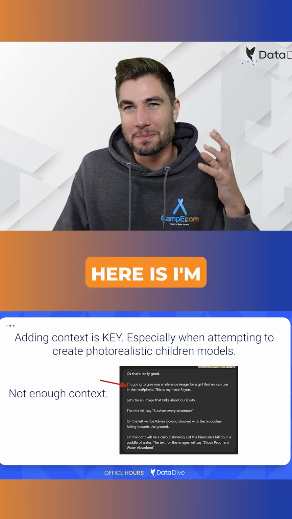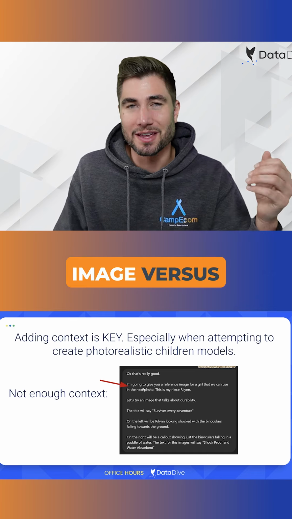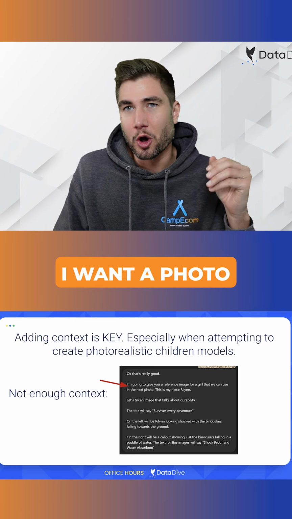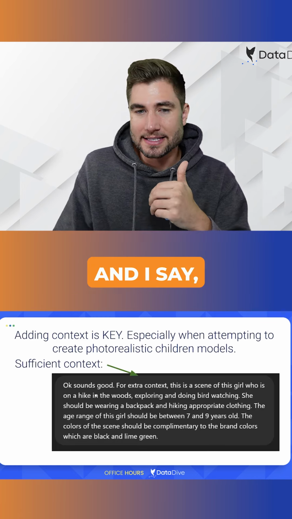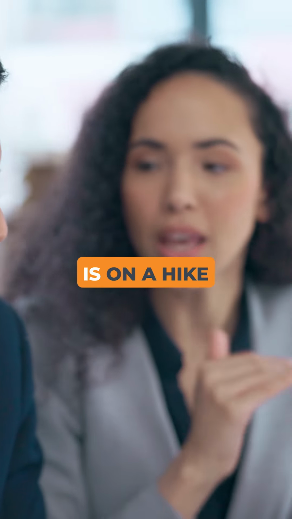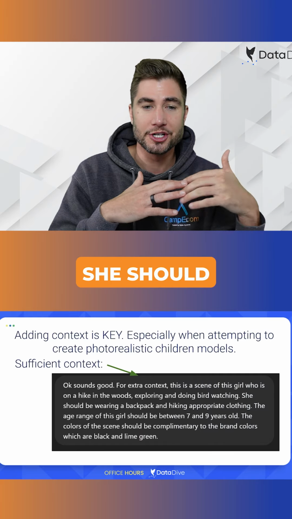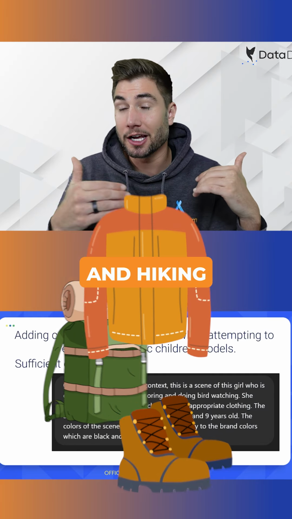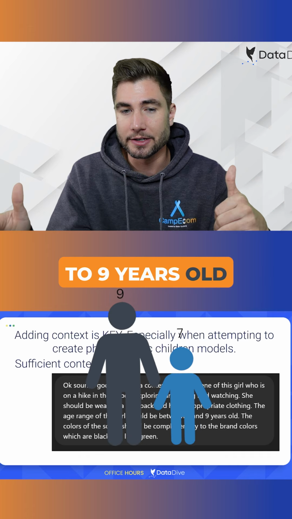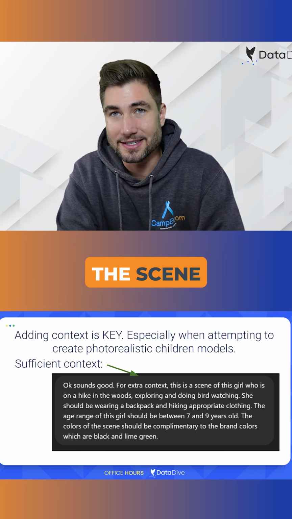The problem here is I'm being very vague about what's going on in the situation. Why do I want this image? Versus if I just move from saying, I want a photo of a girl doing this, and I say, hey, for extra context, this is a scene of a girl who is on a hike in the woods, exploring and doing bird watching. She should be wearing a backpack and hiking appropriate clothing. The age range of the girl should be between 7 to 9 years old. And then I go on to describe the colors that I want to see in the scene.